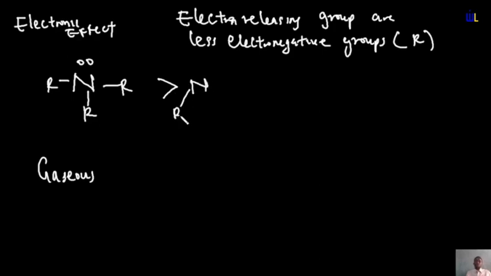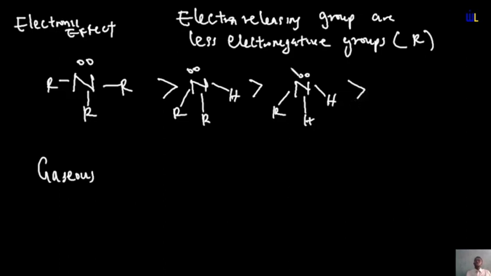A secondary amine has R, R, and then H, lone pair. It has fewer electron releasing groups than the tertiary amine, hence it should have less basicity. And then you have the primary amine, which has the least number of electron releasing groups, and hence it should have the least basicity. Now the primary amine has more basicity than ammonia, because ammonia does not have any of these electron releasing groups. So automatically you have that the order is basically like this. Having said this, that is what we consider in electronic effect.